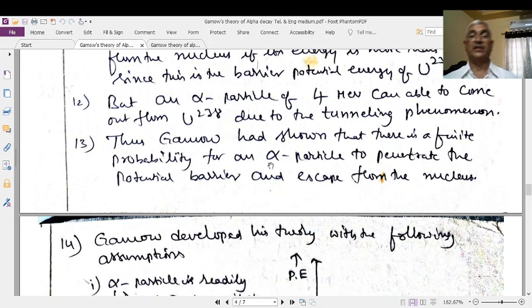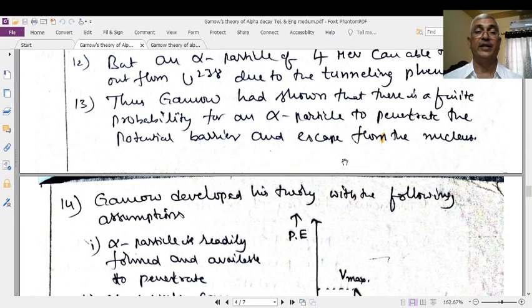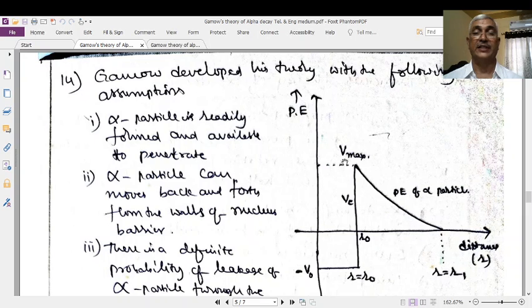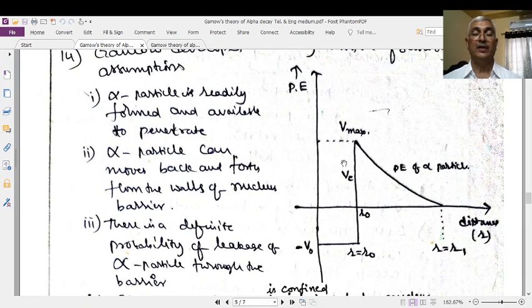Gamow had shown that there is a finite probability for alpha particles to penetrate the potential barrier and escape from the nucleus. To explain the Gamow theory, this is a very important diagram in which we can understand how the alpha particle is retained in the nucleus and what happens when it comes out. This is the potential energy axis and this is the distance axis. This is the origin, 0, the center of the nucleus. This is R naught, the radius of the nucleus.